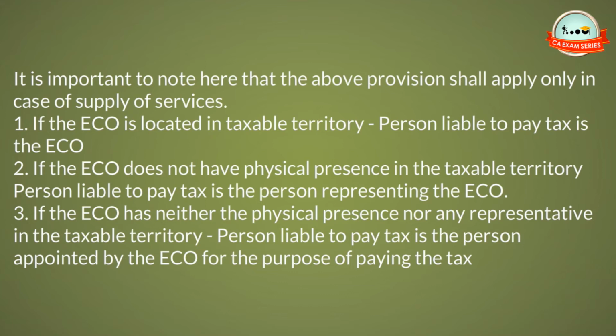1. If the ECO is located in the taxable territory, the person liable to pay tax is the ECO. 2. If the ECO does not have physical presence in the taxable territory, the person liable to pay tax is the person representing the ECO. 3. If the ECO has neither physical presence nor any representative in the taxable territory, the person liable to pay tax is the person appointed by the ECO for the purpose of paying the tax.